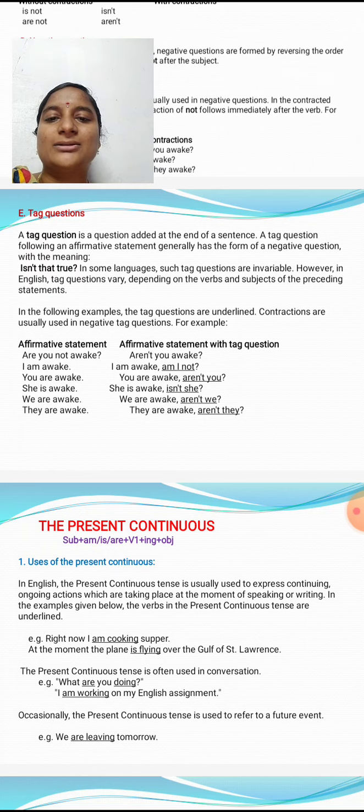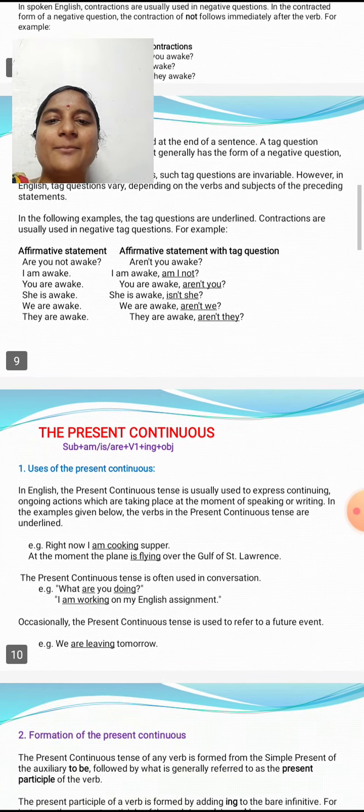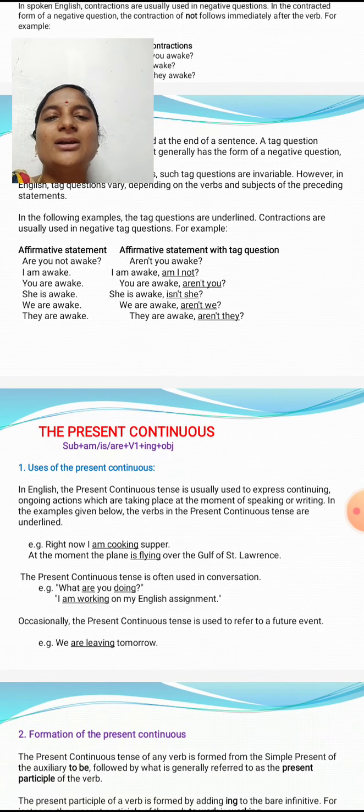She is awake. Isn't she? So here she is. That is the simple present. So isn't she? So we are awake. We are, aren't we? And they are awake. They are awake, aren't they? So these are some examples of simple present tense.